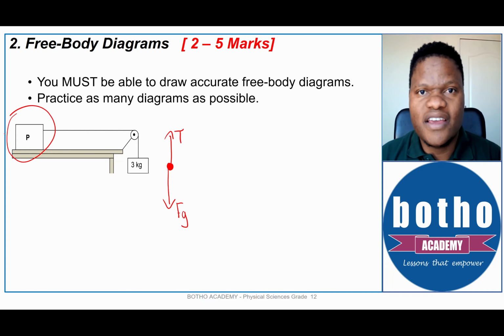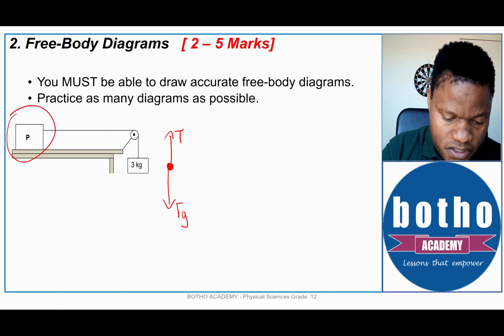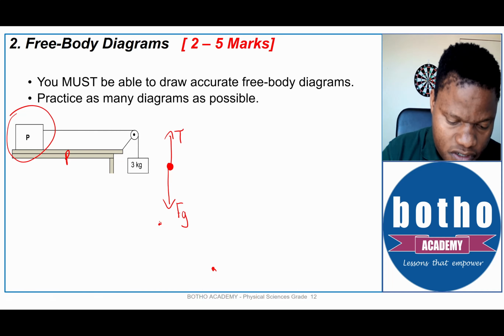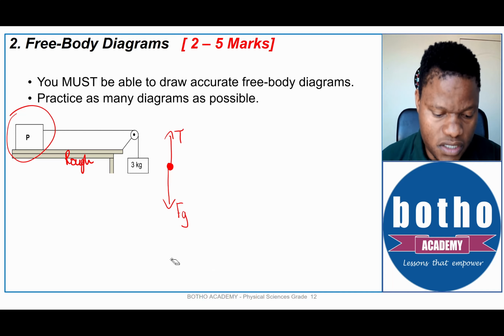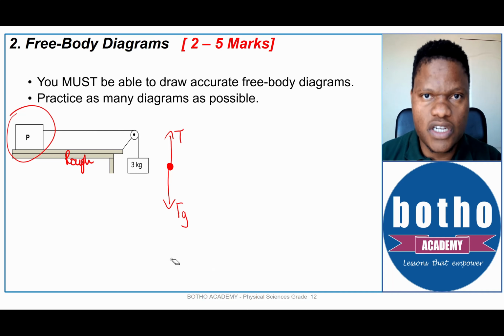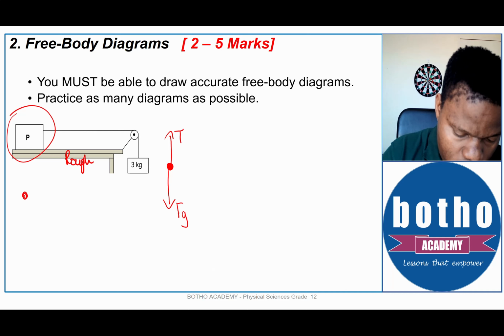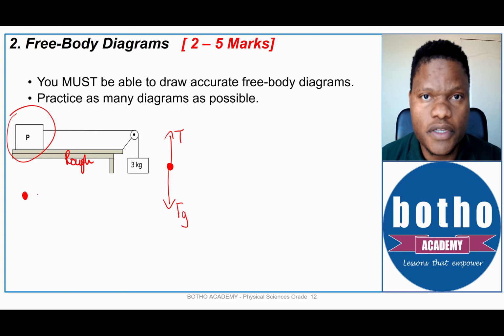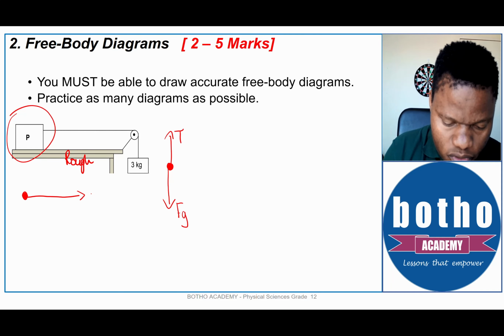Now, let's move to block P to see what the free body diagram would look like for block P. In this case, we are going to make an assumption that this surface is a rough surface because we don't have enough information. Let's assume that this is a rough surface. Now we look at block P and try to see what is actually happening to it. We will draw a dot to represent block P, and we can see that tension, or the rope, is pulling block P to the right.